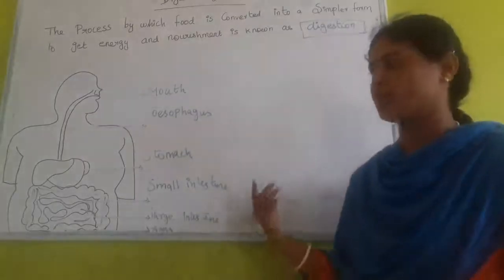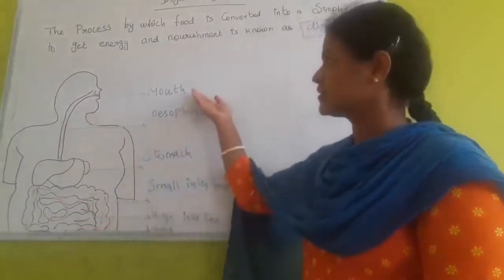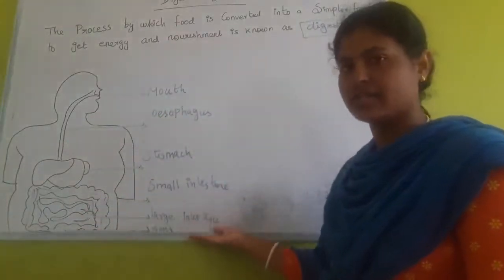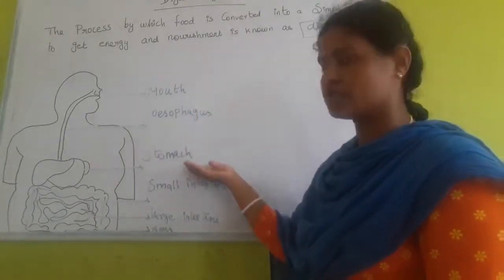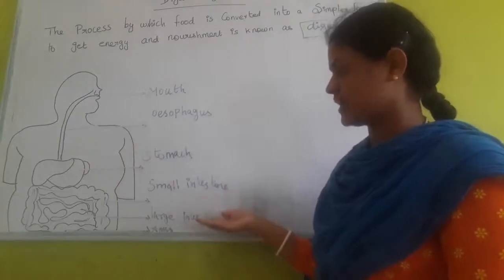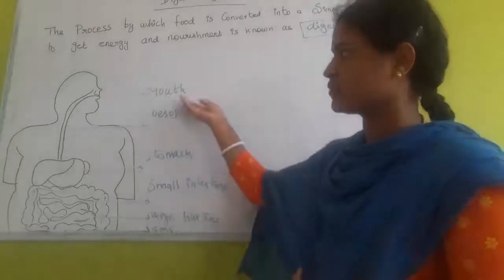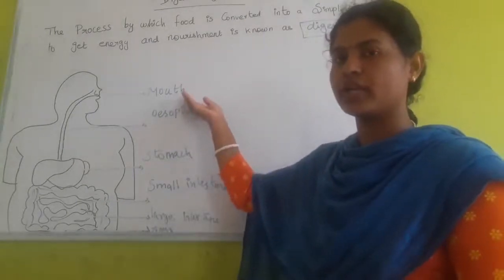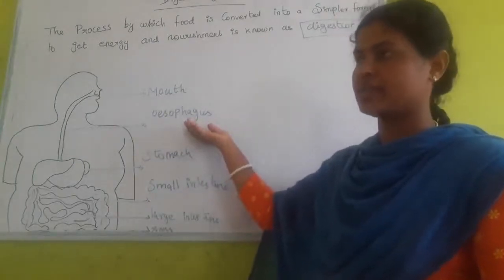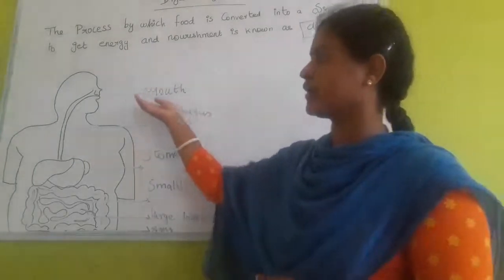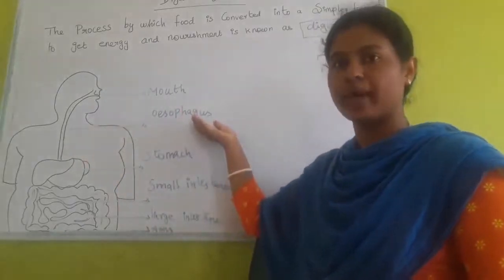Let's see the process of digestion. This is the human digestive system. These are all the organs involved in digestion. The organs are the mouth, esophagus, stomach, small intestine, large intestine, and anus. First one is the mouth. We take in food through the mouth. Then the second one is the esophagus. The food goes to the stomach through the esophagus. Another name for the esophagus is the food pipe.